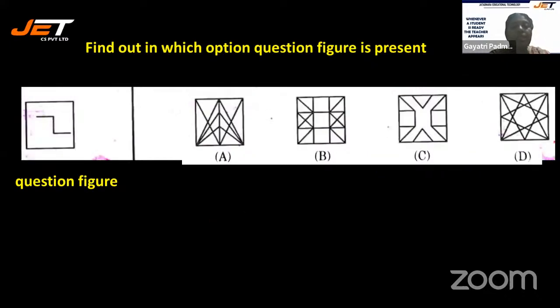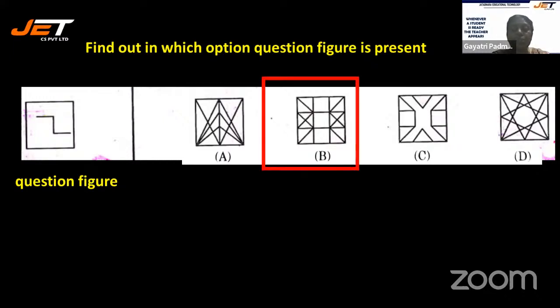All right. Now see the next figure, your question figure, and correspondingly, you need to find out in which option the question figure is present. Is it option A, option B, option C, or option D? Yes, this is also not at all a confusing question. Very simple. I'm sure you will be able to find out. Less than 30 seconds can be taken, not more than that. Since it's a very straight question, we should be able to answer these kinds of straight questions within very less time.